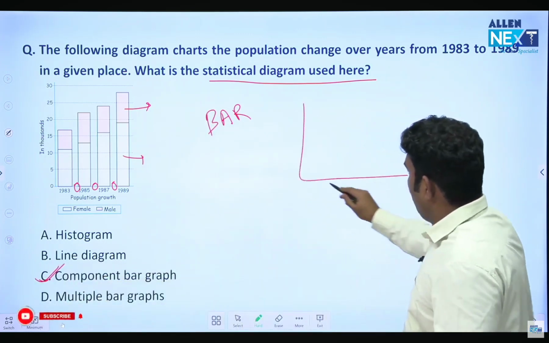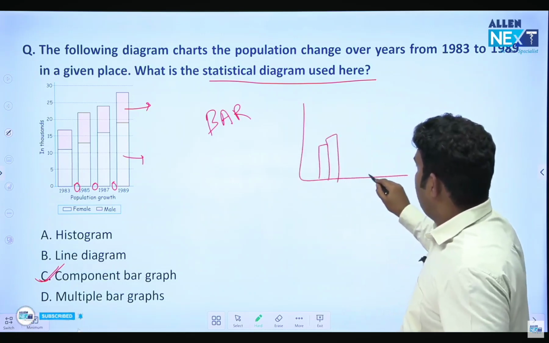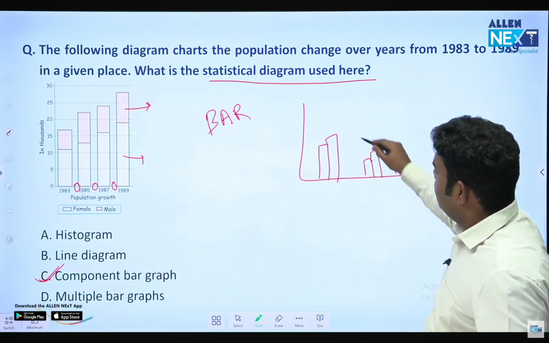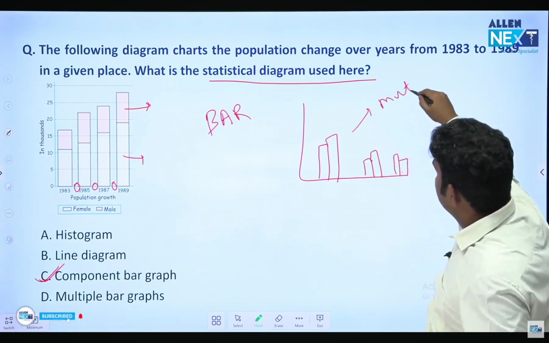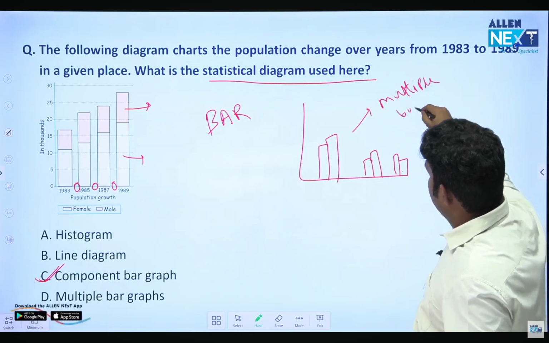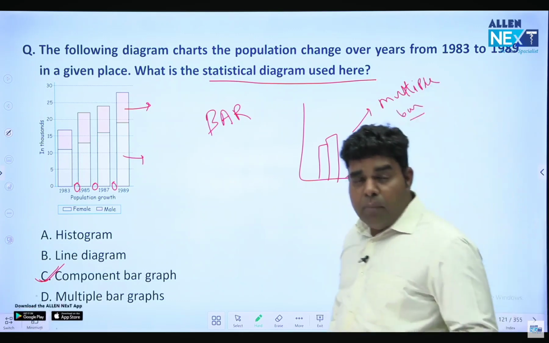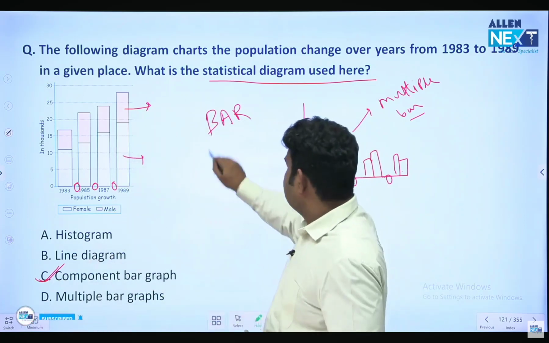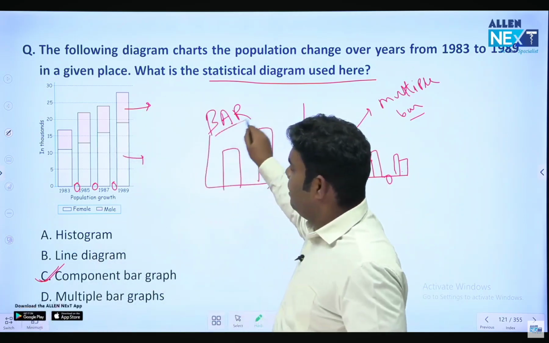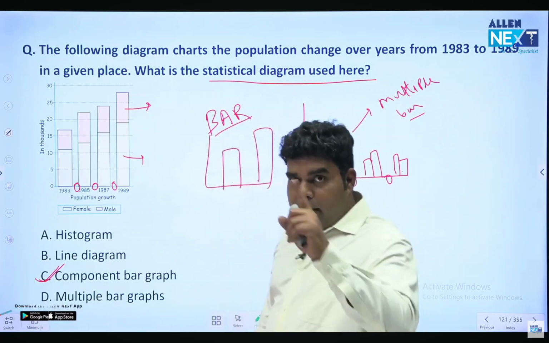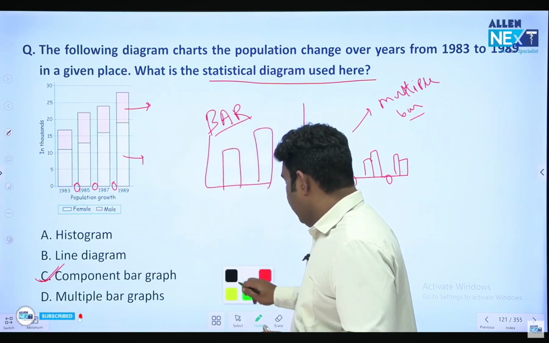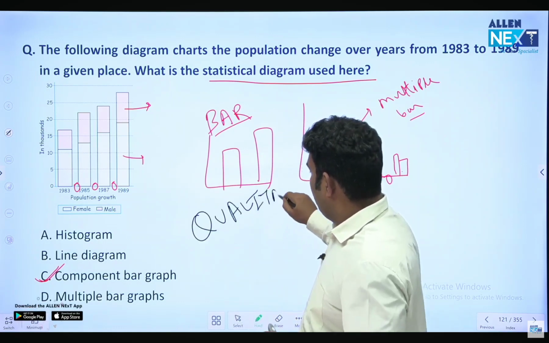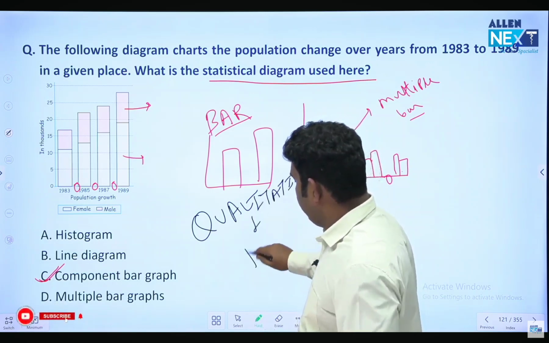But if you find a plot in which there are two graphs and then some gap, then again two graphs and then some gap, and again two graphs like this, this is known as multiple bar. तो मल्टीपल बार में भी बार बार गैप आएगा, बट दो दो तीन तीन बार के बाद, दैट इज मल्टीपल बार. And if there is one above another, component bar. And if it is simply like this, one bar then another bar, this is simply a bar diagram. Okay, and there is one new method of showing qualitative data, that is known as fish diagram. Qualitative data can also be shown by fish diagram.